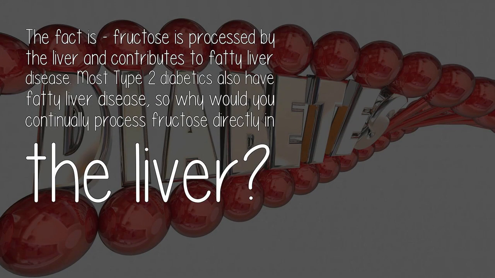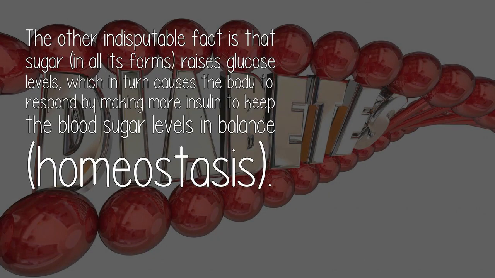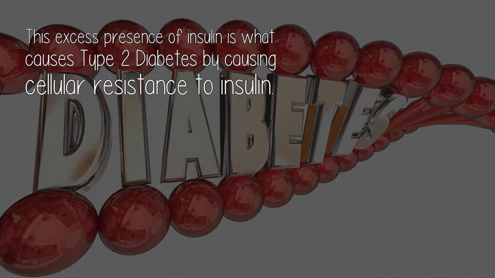The fact is, fructose is processed by the liver and contributes to fatty liver disease. Most type 2 diabetics also have fatty liver disease, so why would you continually process fructose directly in the liver? The other indisputable fact is that sugar, in all its forms, raises glucose levels, which in turn causes the body to respond by making more insulin to keep the blood sugar levels in balance, homeostasis. This excess presence of insulin is what causes type 2 diabetes by causing cellular resistance to insulin.